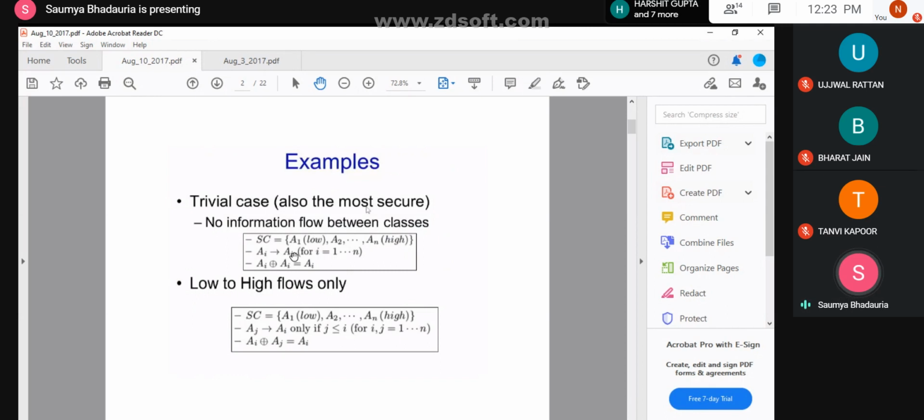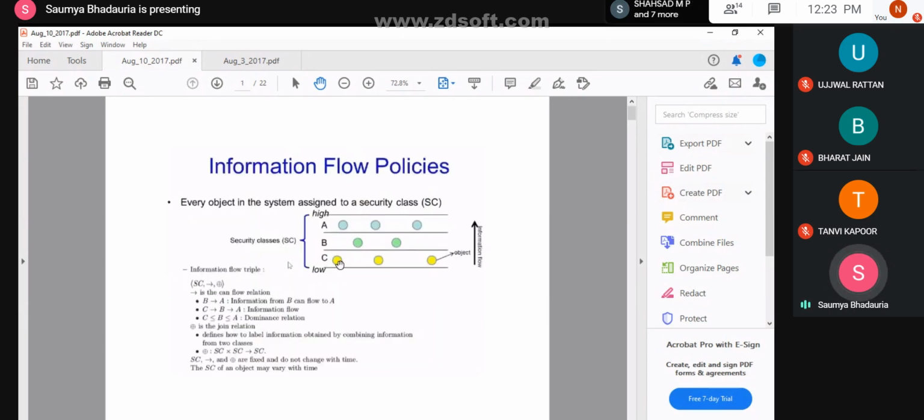Now, this actually means that I am not changing any files which are subjected to different subjects' location. Clear? So if I say that C tends to A, none of the objects present in each of these levels will be moved to any different level. That is the best way of having a secured system, that none of the subjects and none of the objects are interfering with any other user's data transfer. But this is a very trivial case. It's a very standard case which will obviously not be evident every time.